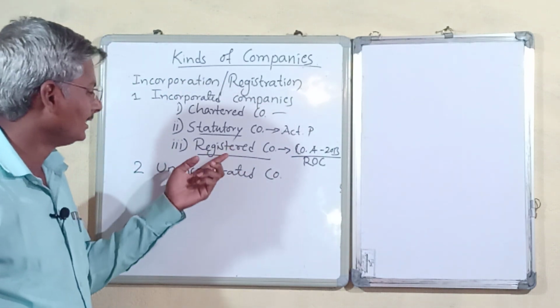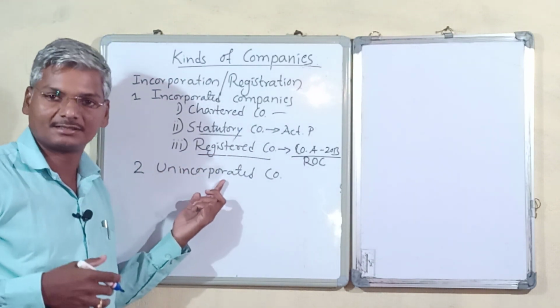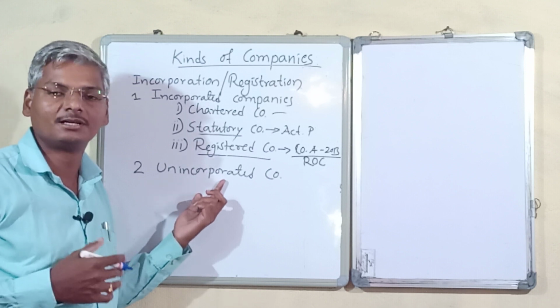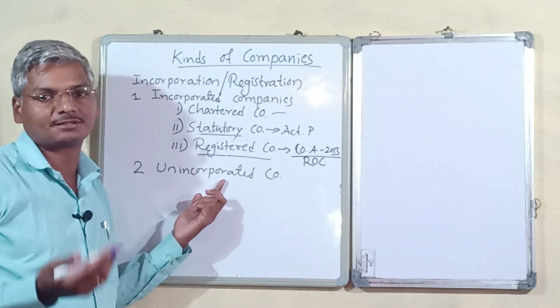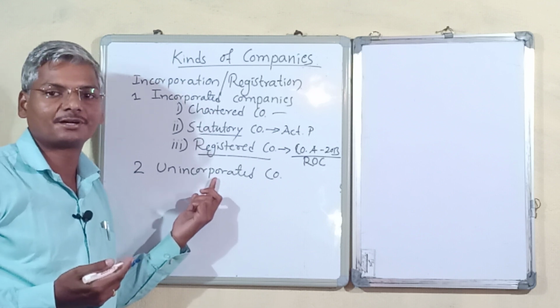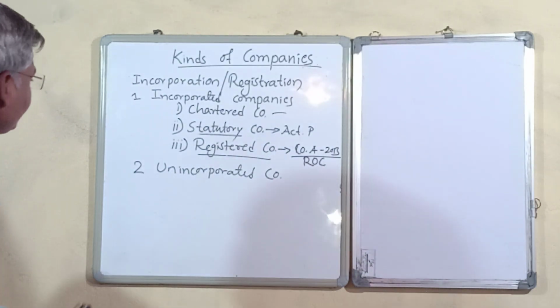Those we call registered companies. And unincorporated is one more category based on incorporation: companies which are not registered with the Register of Companies. Those we call unincorporated companies. So this is the first basis.